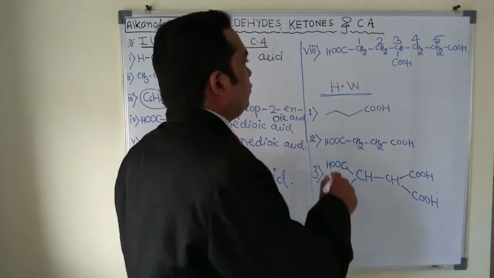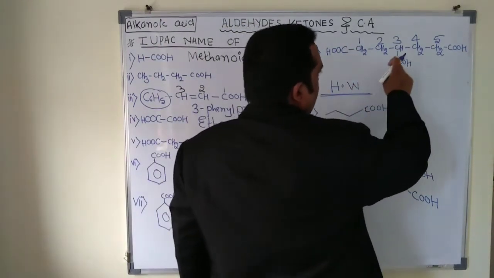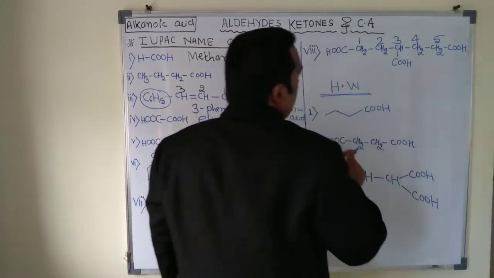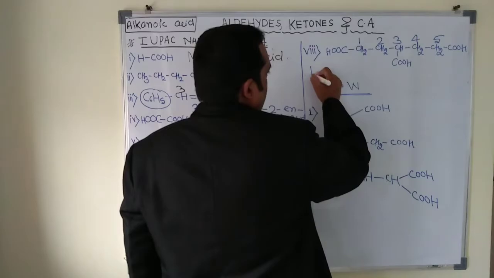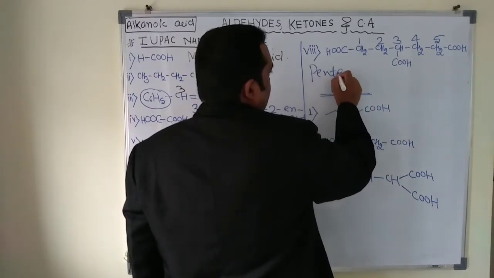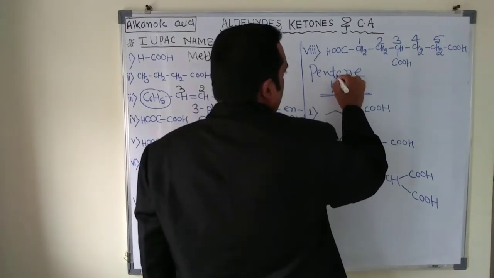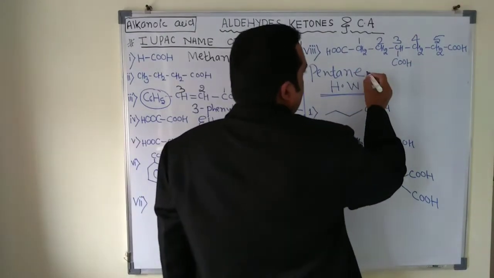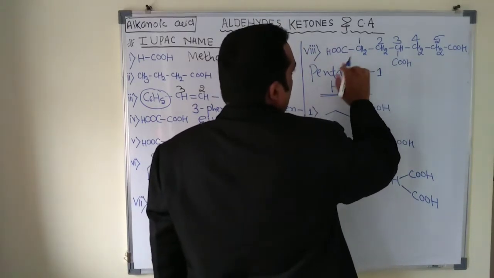Okay, so in this case, we can say carboxylic acid is present at the first position, third position and fifth position. So first of all, we will write the parent chain as pentane. This is called pentane. We can say pentane 1, 3, 5, because on positions 1, 3 and 5 we have the carboxylic acid.